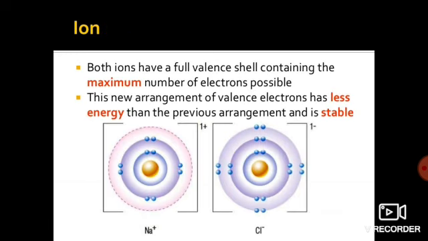So both ions have a full valence shell containing the maximum number of electrons possible. That means whenever there are fewer or more electrons, it should become 8. If it has fewer, like 6 or 7, it has to gain electrons, and otherwise it has to lose electrons. Why? To make itself stable.